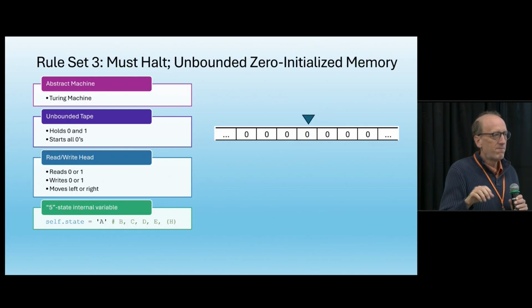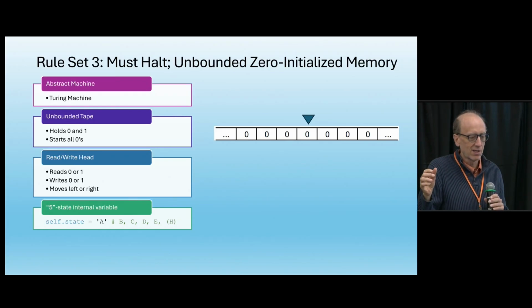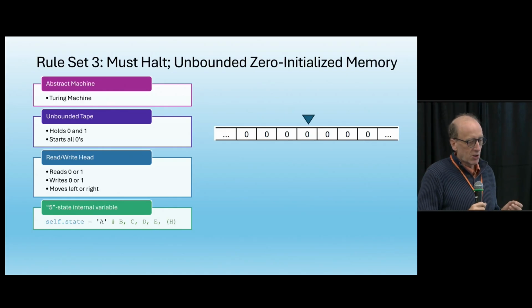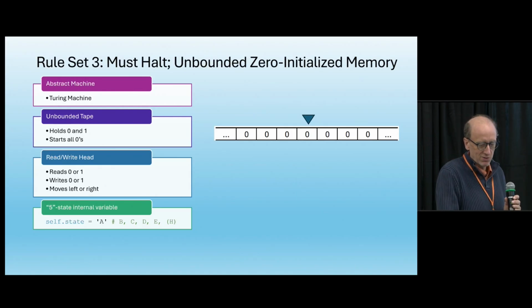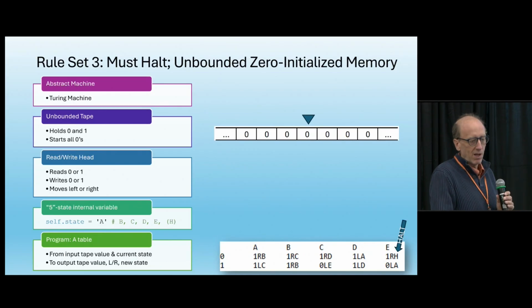And this is a variable it can look at that can only have some fixed number of values. So in this first case, if we only have a 5-state Turing machine, it can only hold the character A, B, C, D, or E. We'll sometimes see an H that doesn't count when we're counting states. It doesn't count as one of our 5 states.